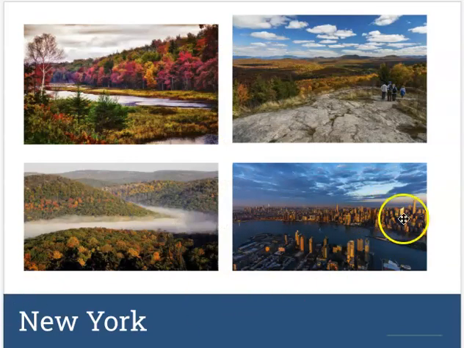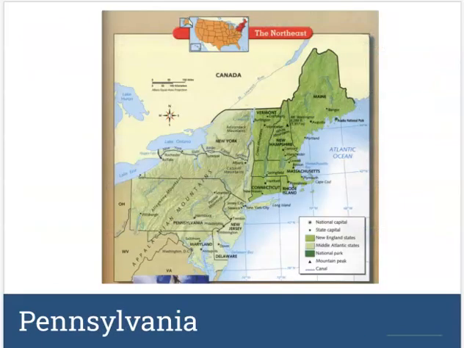So here's sprawling New York City. You can see all these buildings here. But then these are some amazing other pictures of New York. So it's kind of a different side of New York that a lot of people don't think about. It has some beautiful landscapes, beautiful pictures, lots of trees and things like that that you don't typically think about when you think about New York City.